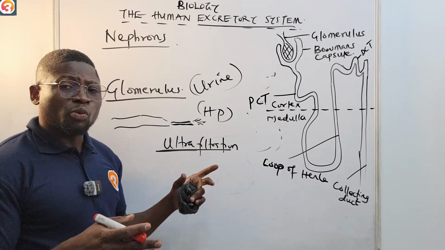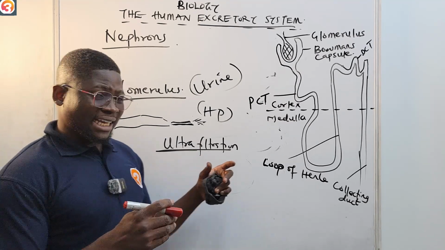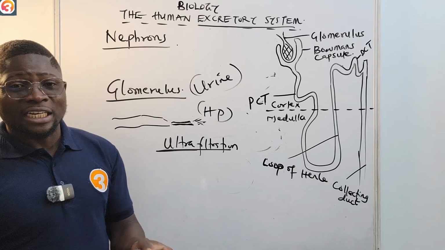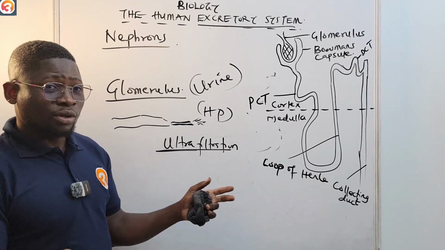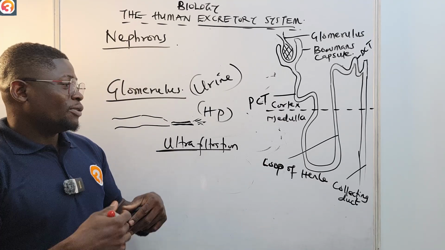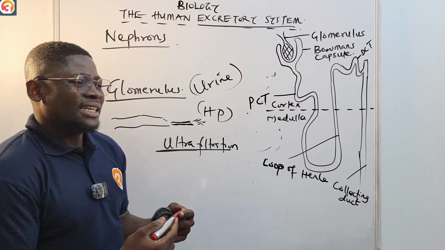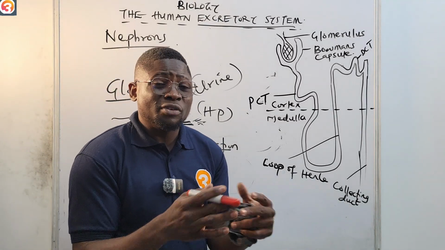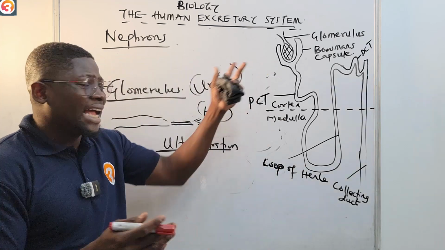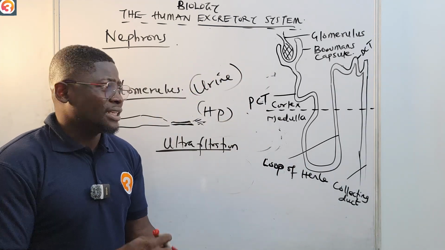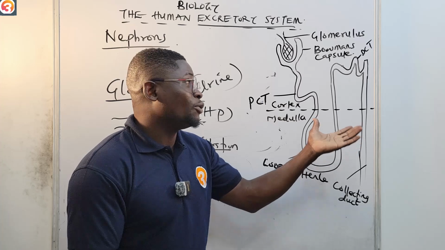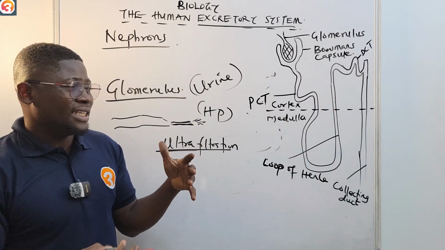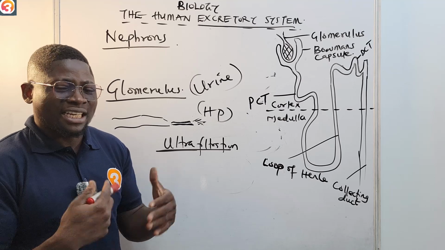So this filtration happens, and as it happens, the good things and the ones that you do not need are filtered out. They are separated. So what happens after then? The body has to make a mechanism. You know the blood is carrying many other things apart from the urea, and since they have been filtered here, it has to go to the tubular part, and the tubular part is where reabsorption takes place.